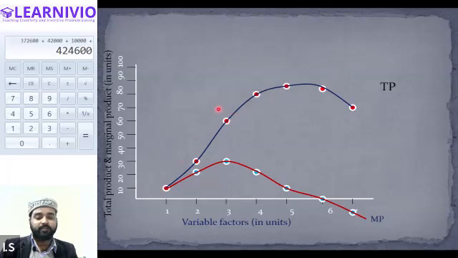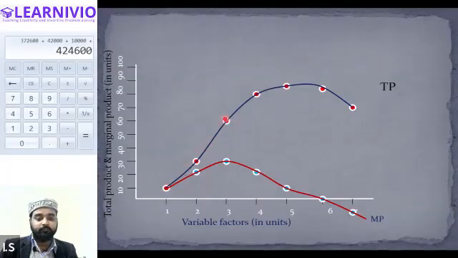After 30, it rises from 30 to 60. How much is the change in the quantity? 30. Correct. That means it is increasing at an increasing rate. Therefore, you can see this shape is a slightly convex curve. And from this point, after the third unit, it becomes concave to the origin. Are you able to locate this? Are you able to understand this? Yes, sir.